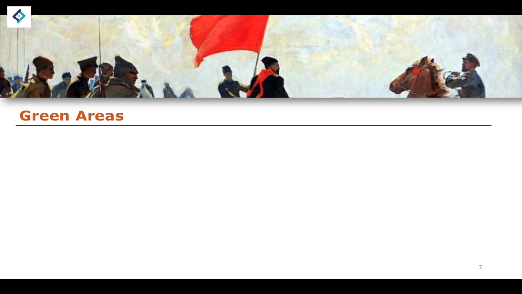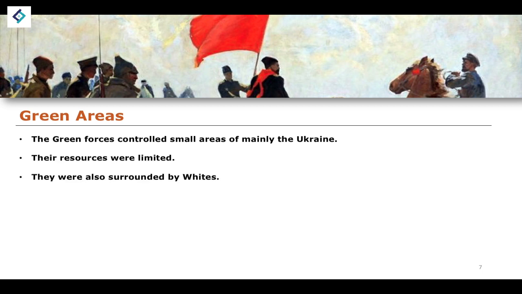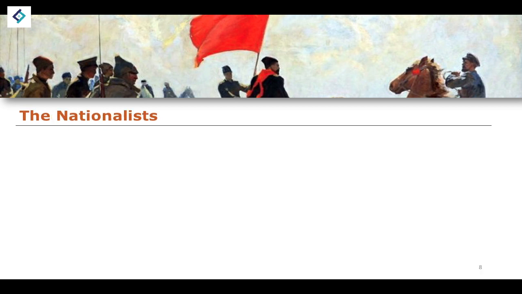One of the commonly overlooked issues that relates to the Russian Civil War is the introduction of the Greens, which were actually a part of the conflict that not many people pick up on. The Green forces controlled small areas, mainly in Ukraine. Their resources were very limited. They were also surrounded by the whites, so it made it very difficult for them to make any meaningful contribution to the conflict itself. Just a nice little interesting addition to the conflict.